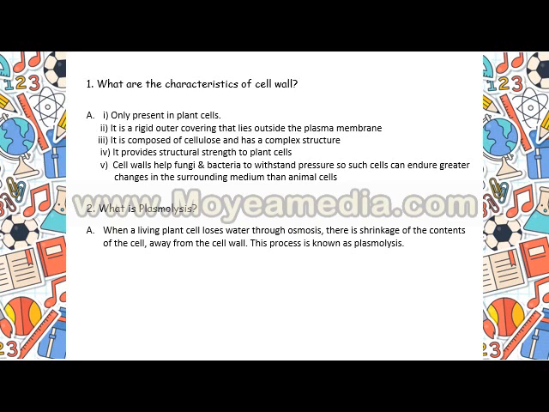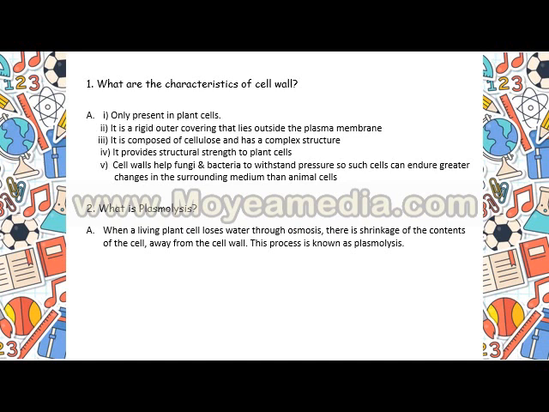So it provides mechanical strength to the cell. It's a rigid outer covering, and it helps fungi and bacteria to withstand more pressure, so that the plants can withstand great variable changes in the surrounding medium than animal cells.